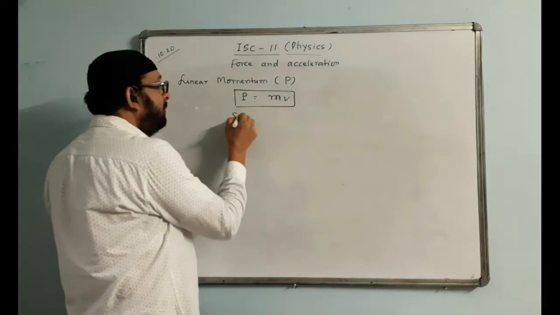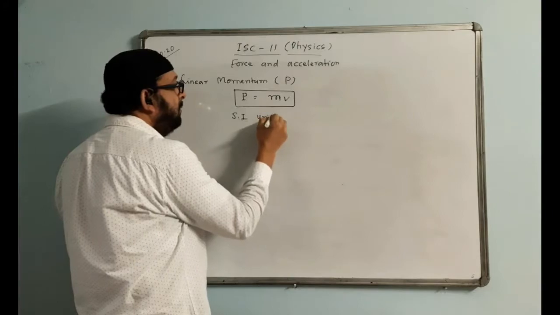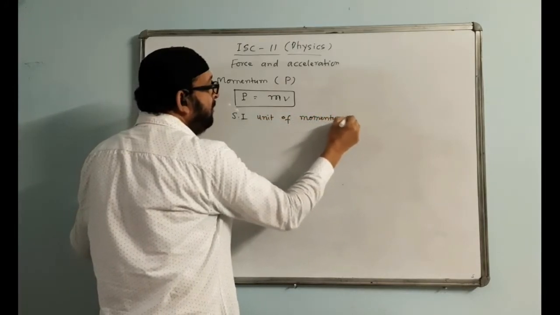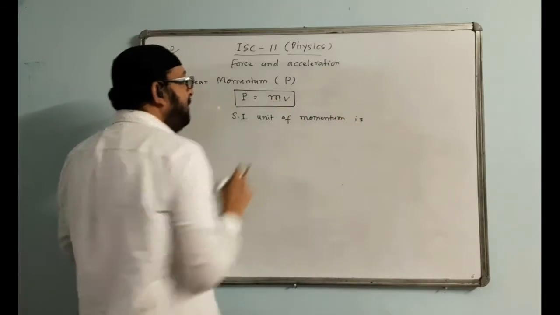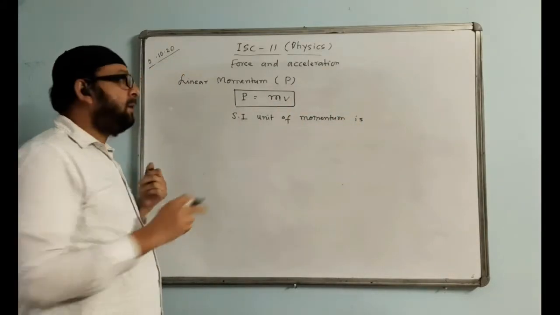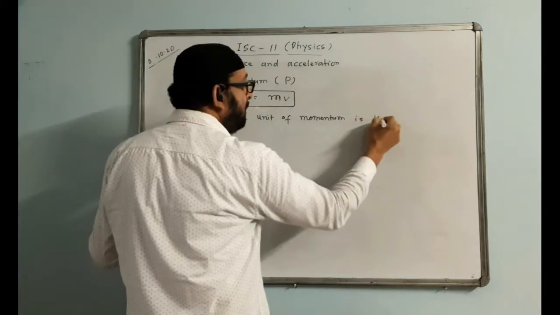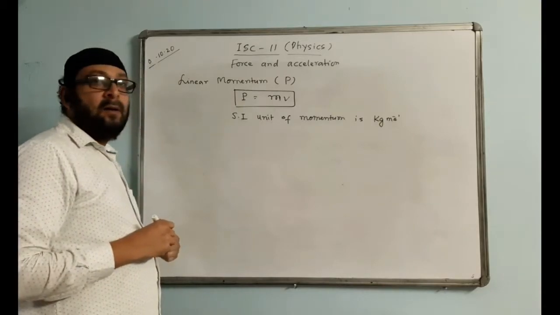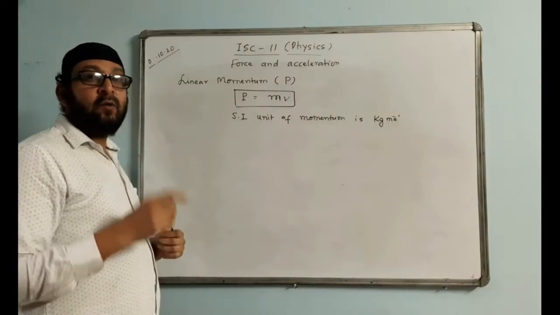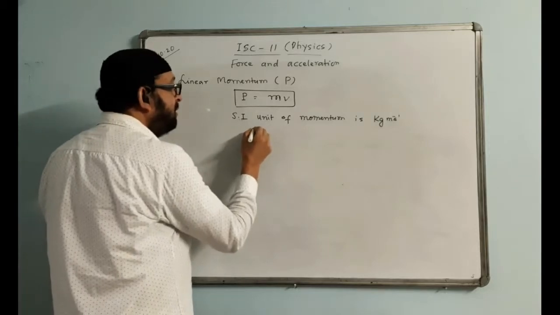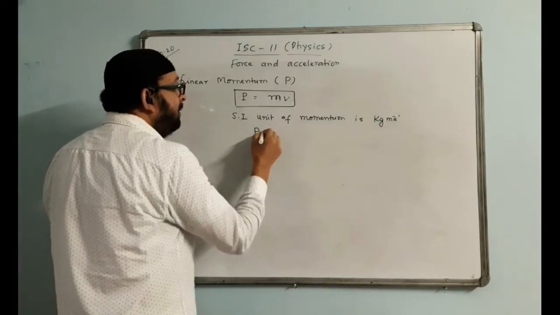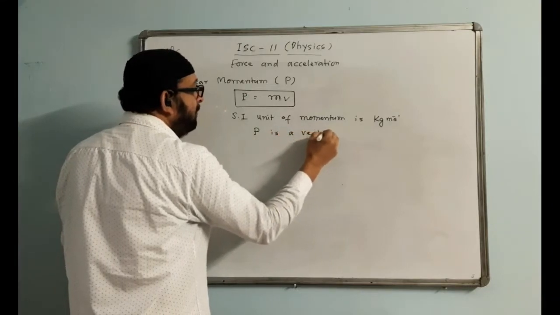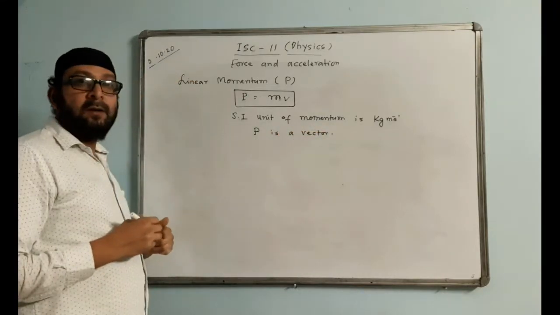SI unit of momentum. From this equation we can find the SI unit of momentum. Mass is kg, velocity is meter per second. So that is kg meter per second. And momentum is a vector quantity. Momentum has a direction. So momentum is a vector quantity. P is a vector quantity.